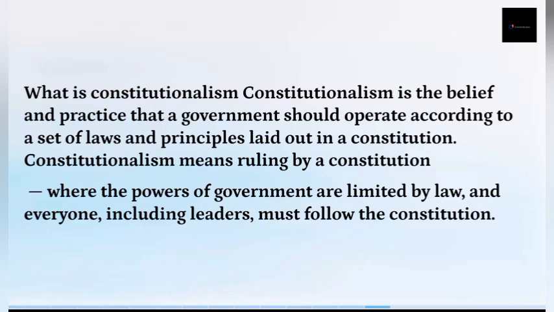So when you talk about constitutionalism, it means that government must follow the rules written in the constitution. They don't just come and operate by themselves. They must follow the rules written in the constitution, so that it helps to make sure that no one has too much power over the other. That's the purpose of constitutionalism.